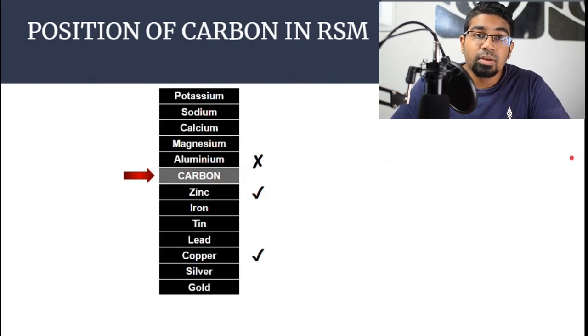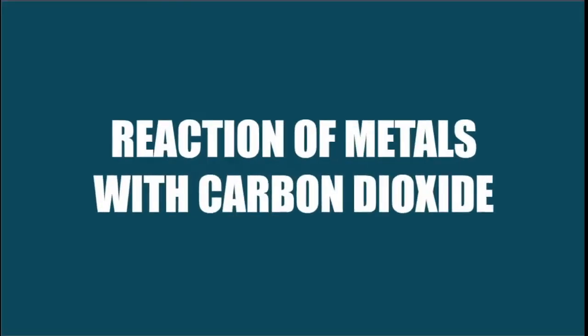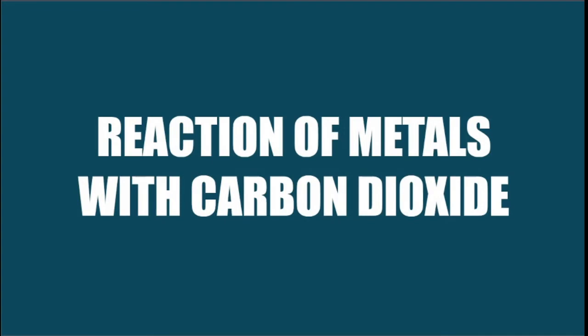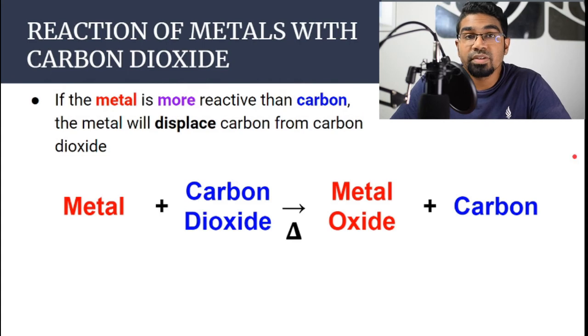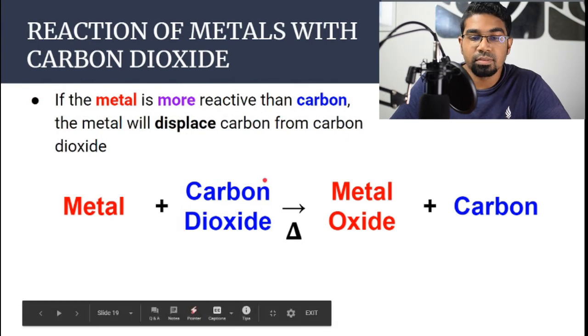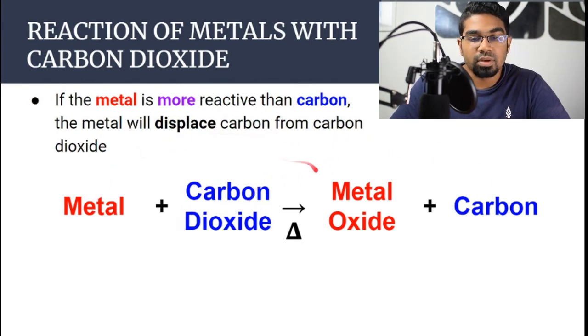Now let's take a look at what happens when we react metals with carbon dioxide instead. When we have a reaction of metal with carbon dioxide, this time the metal is the one that is going to be displacing carbon. So if the metal is more reactive than carbon, metal will be able to displace carbon from carbon dioxide. Then carbon dioxide will be reduced to carbon and metal will be oxidized to the metal oxide.